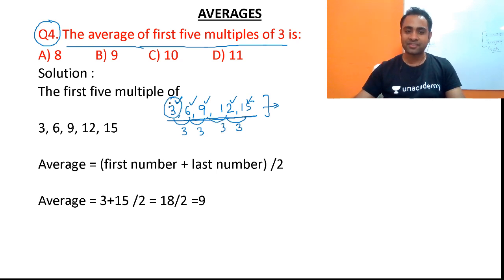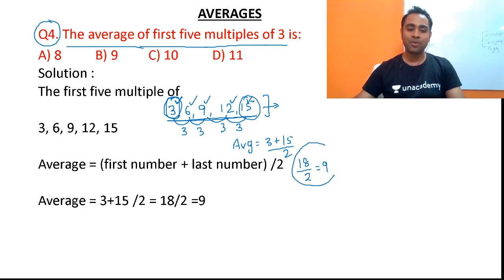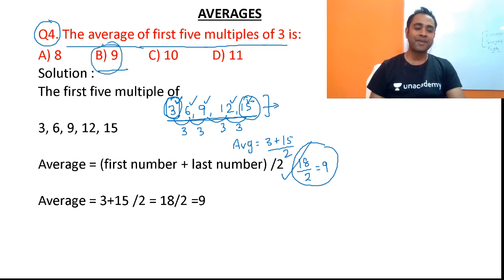So if the difference is 3, then friends, if the difference is the same, then the average will be equal to the first number plus the last number divided by 2. So 18 by 2 will be equal to 9, and the average of this problem will be equal to 9.